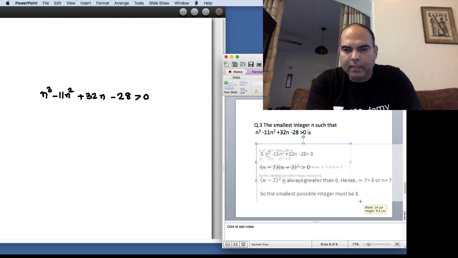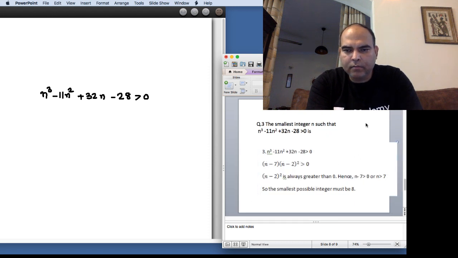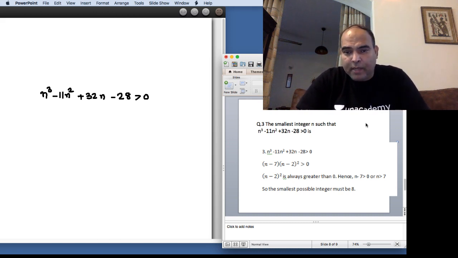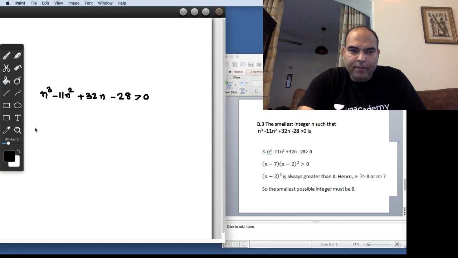And that's this. That n cube minus 11 n square plus 32n minus 28 greater than 0 can be restructured to n minus 7 into n minus 2 whole square.